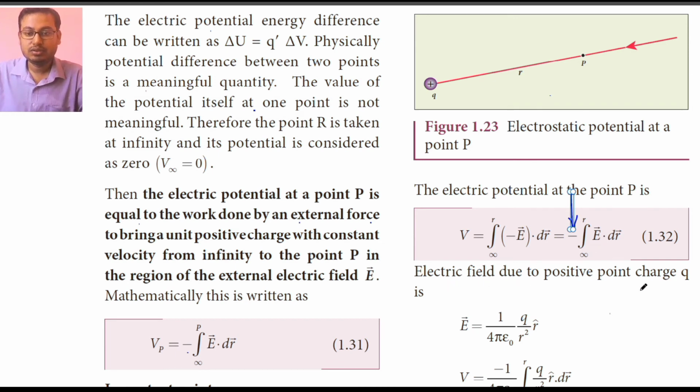The electric field due to positive charge q is given by vector E, that is electric field is equal to 1 by 4 pi epsilon naught into q by r square into r cap. In short we write this as k into q by r square, which we have already seen in our previous video sessions.